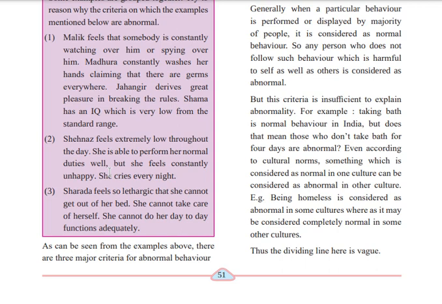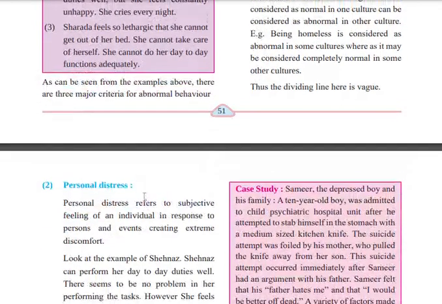Okay, so which means that in terms of Malik, I think it is abnormal behavior. Madhura, abnormal behavior. Jahangir, abnormal behavior. Shama, normal behavior. Shahnaz, normal behavior. And the third one is also normal behavior.